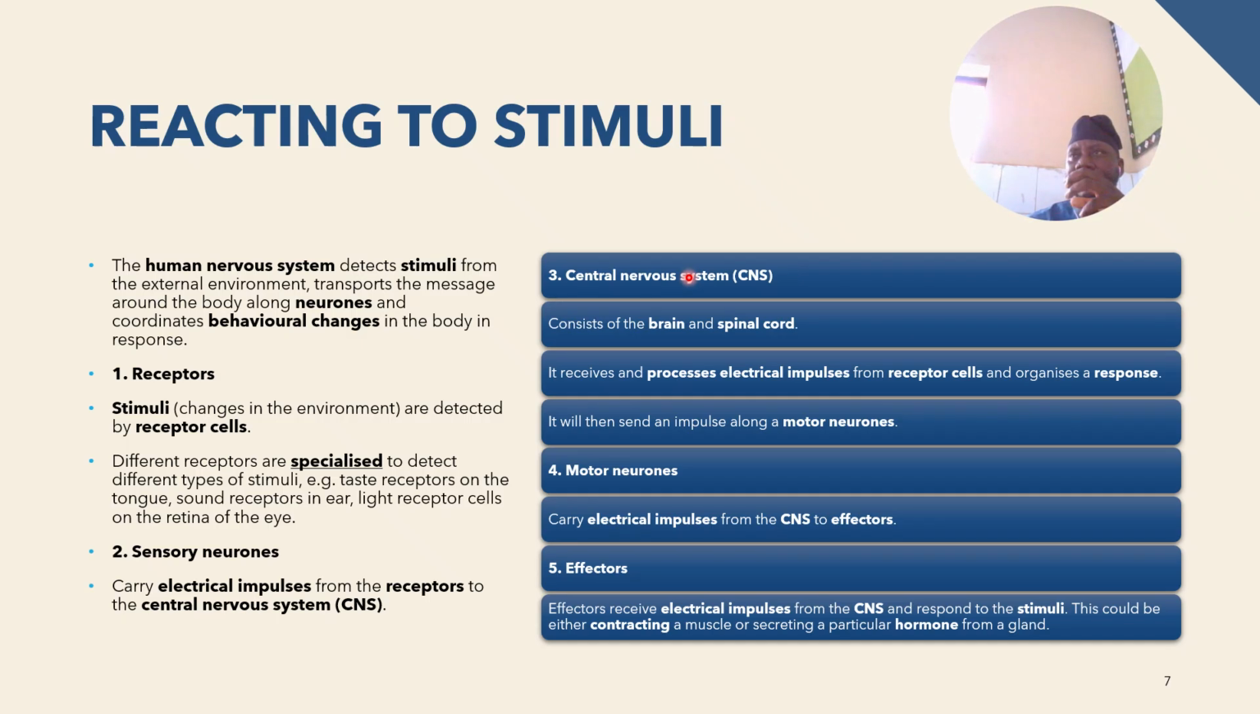Now in the leg, there's a muscle. The muscle will either contract or relax. These are the two things that happen. So at the point of the effector, you have the muscle to relax or to contract. That's number one. Number two is the secretion of a hormone. Maybe a hormone is secreted as a response.